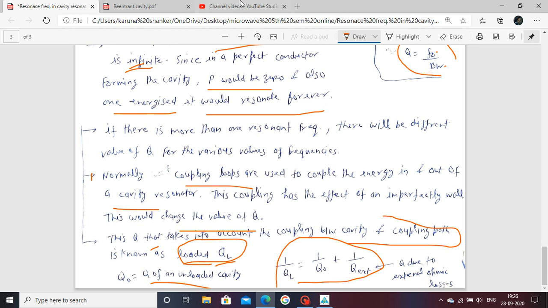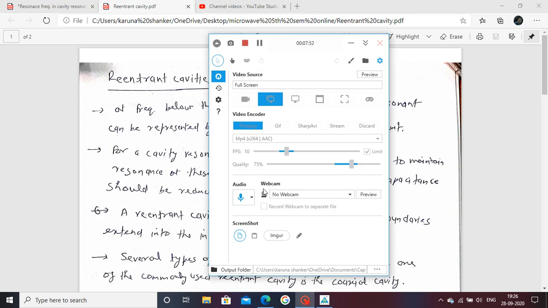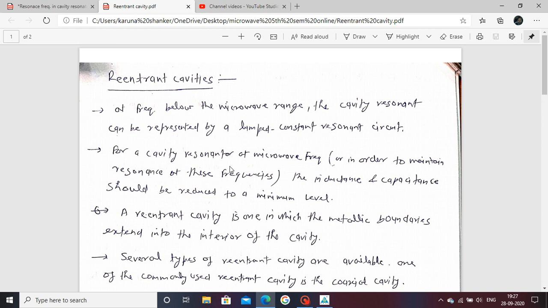Next, to move to the reentrant cavity. To see here, the reentrant cavity is how the cavity is used in devices such as your klystron tube.